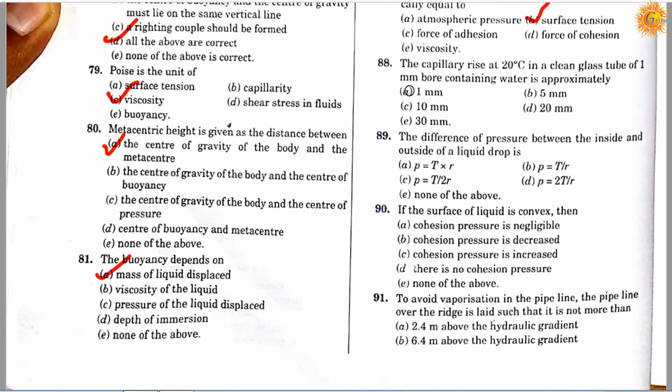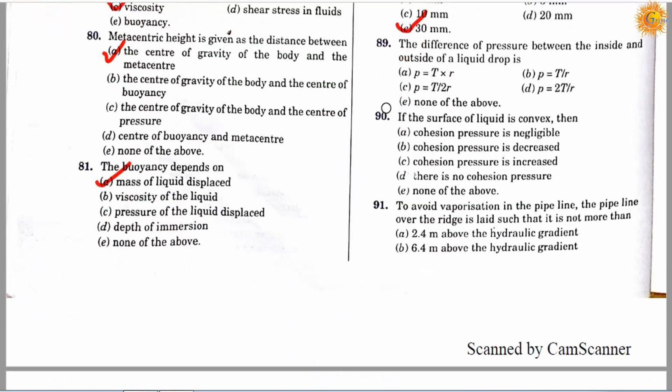Question number 88. The capillary rise at 20 degrees centigrade in a clean glass tube of 1 mm bore containing water is approximately option A, 1 mm; option B, 5 mm; option C, 10 mm; option D, 20 mm; option E, 30 mm. So correct answer is E, it will be 30 mm. Question number 89.